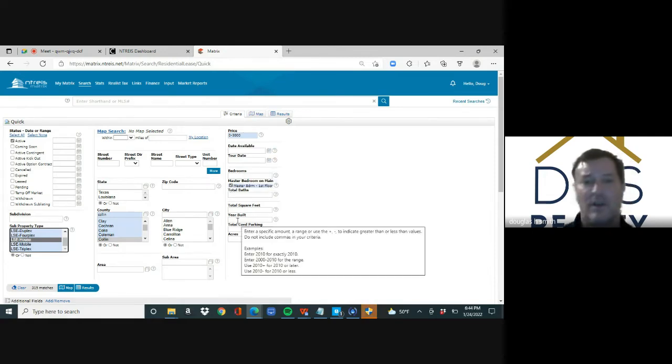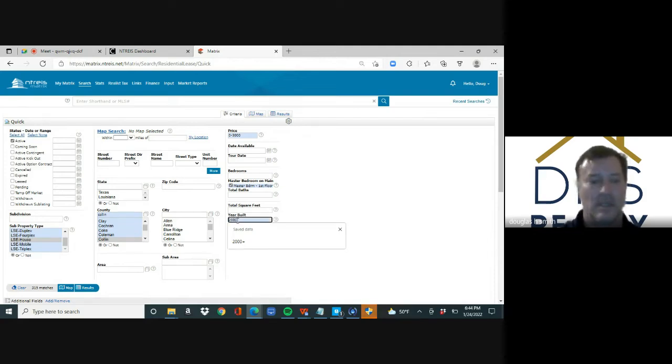He says he wants something fairly new. So I'm going to go year 2000 and a plus sign. I just reduced it down to 219. Let's say that now we want to do a 4-bedroom, 4 and a plus sign. 125. That's still too many. So let's say that he wanted 1 acre, 1 and a plus sign. There's 0, so can't do that. That's how you kind of edit everything. You could put Collin County and you could type here Frisco. There's 4. So in Collin County, Frisco, 2,000 plus, 4-bedroom plus, master down, 0 to 3,000, house, there's only 4.